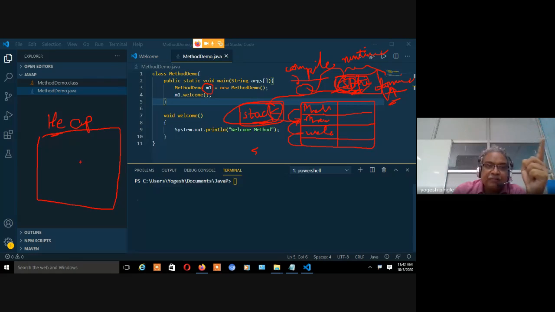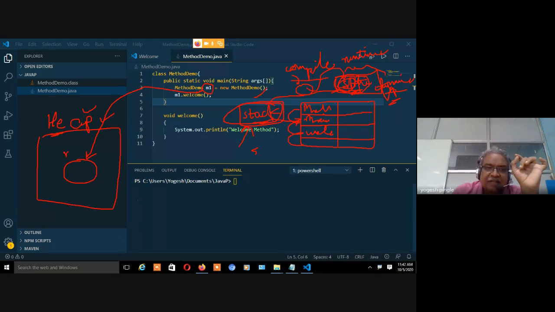Once you are talking about the heap memory, the objects are being created in the heap memory, whereas the name of the method, the variable, the class, and everything is being stored in stack. It makes sense. There are two types of memories, the stack and the heap. Stack consists of the names of the methods, array, variable, and so forth, whereas the objects are stored in the heap.